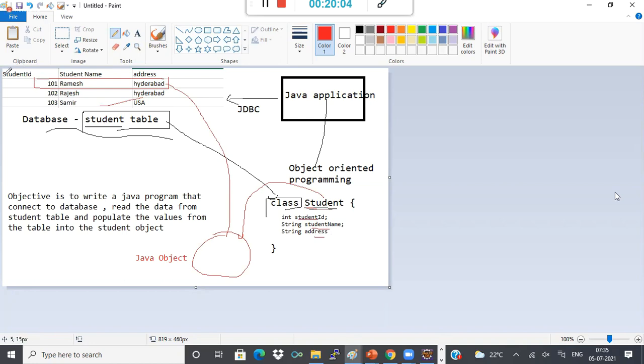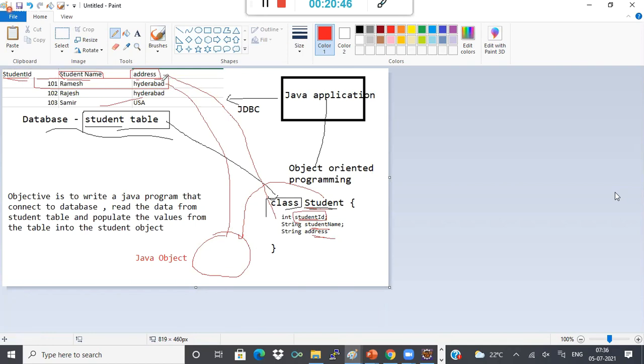And what I do is, now the columns are there, right? This column, this column, this column. These columns I'll be mapping to the properties. That is, the student ID property in this class will be mapped to this column. The student name in this class is mapped to this column. And the address in this class is mapped to this column. So the complete object is one record, and the object will have the properties, and those properties are the columns.